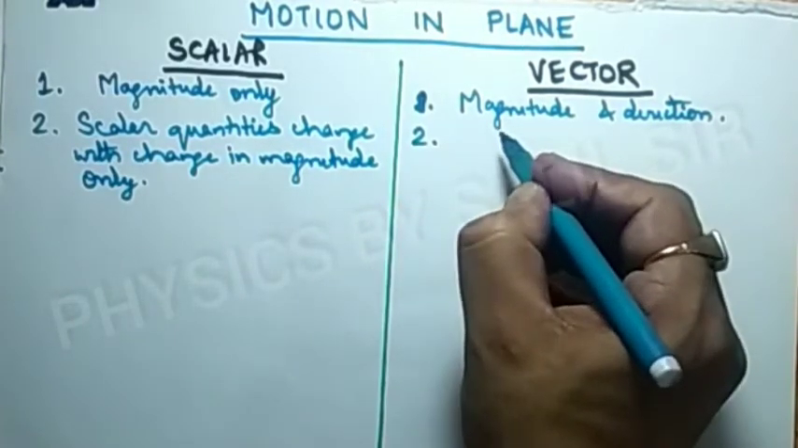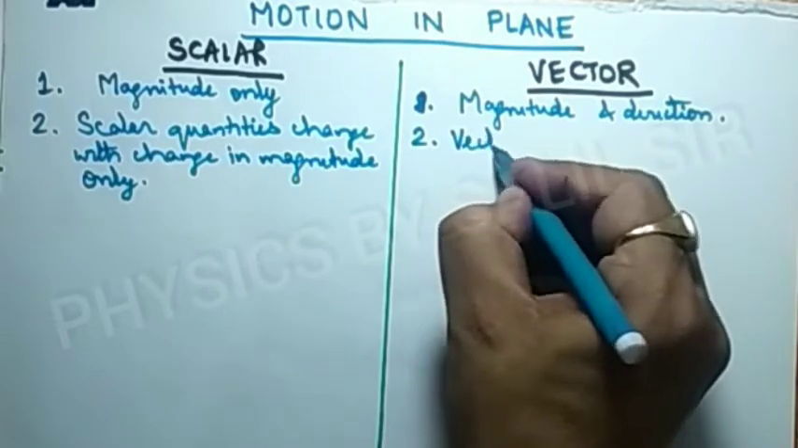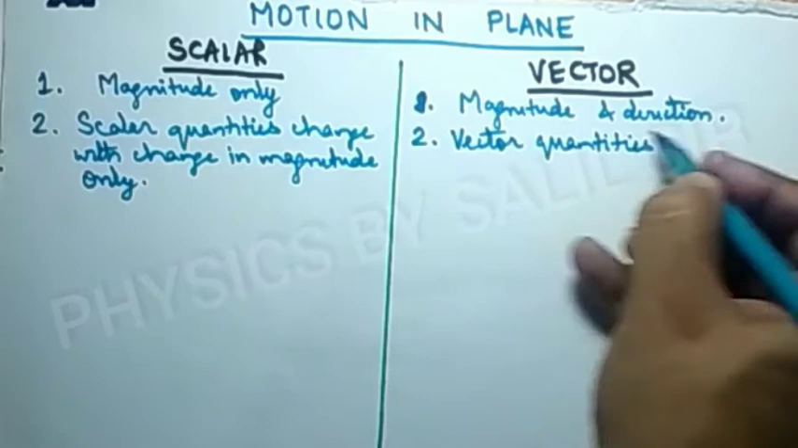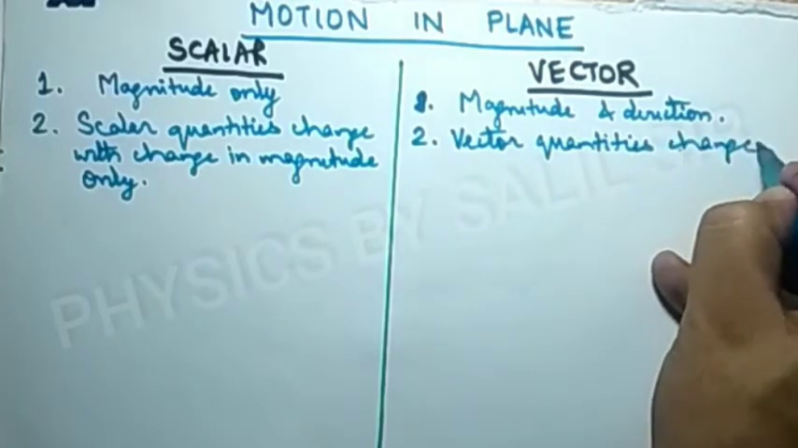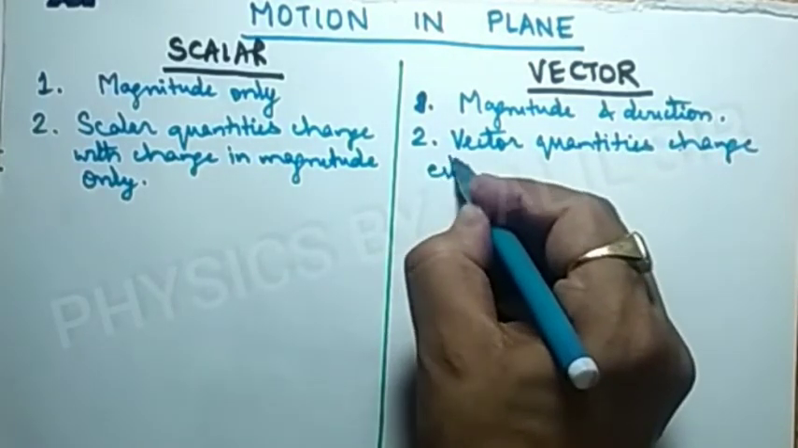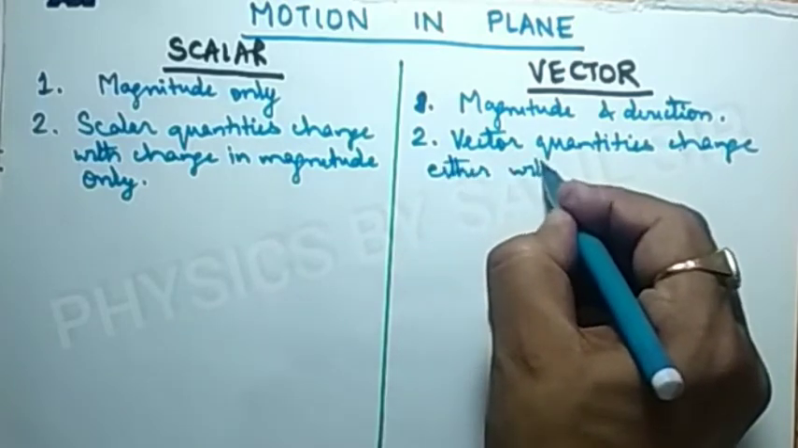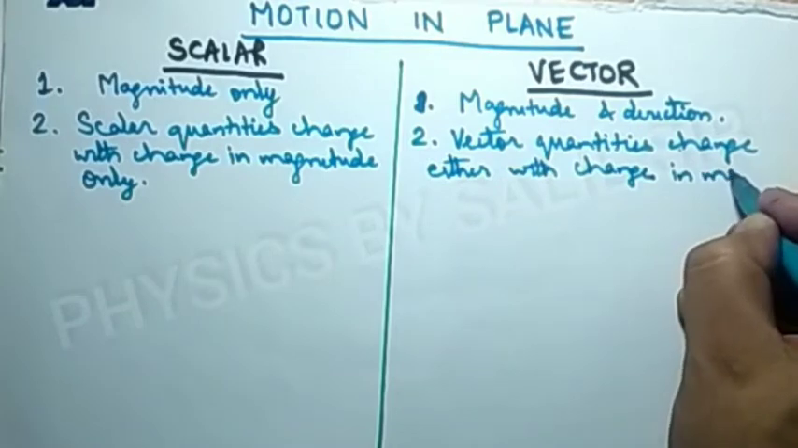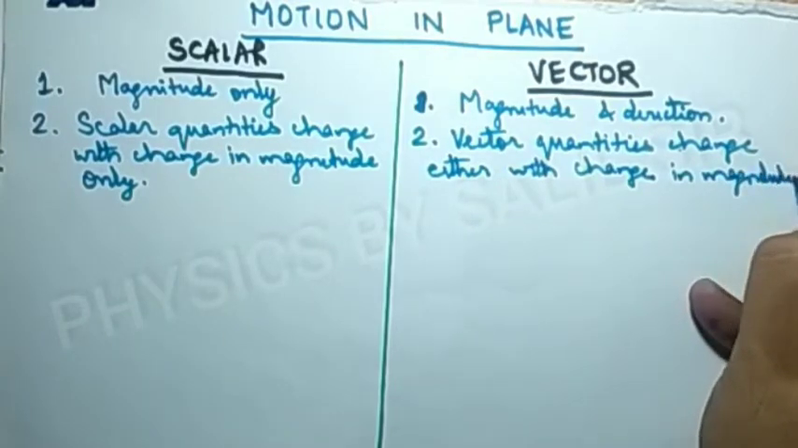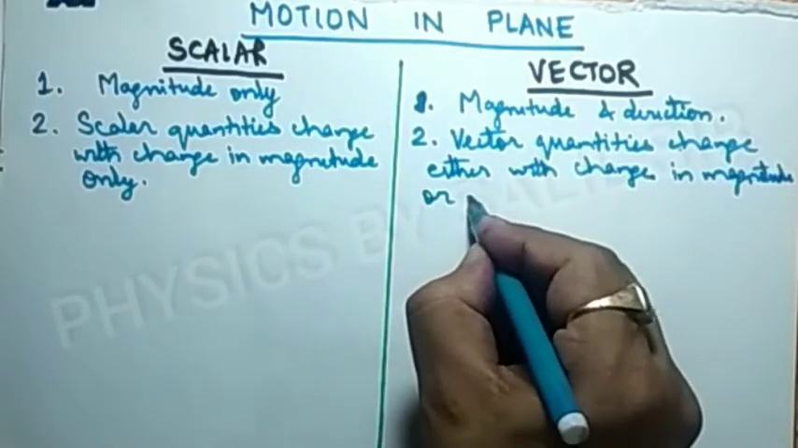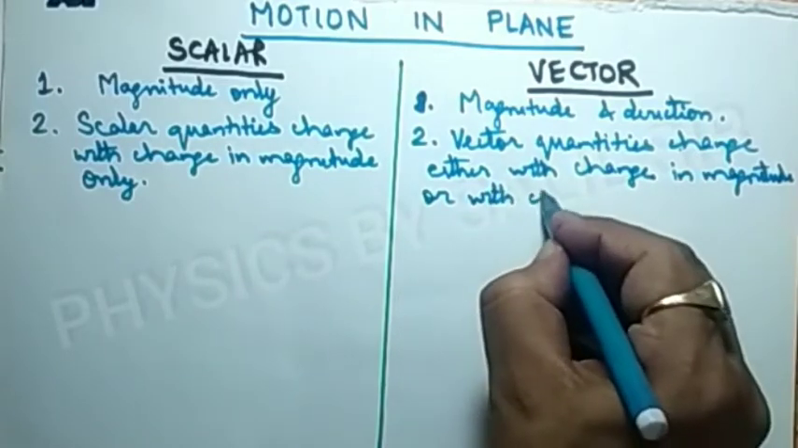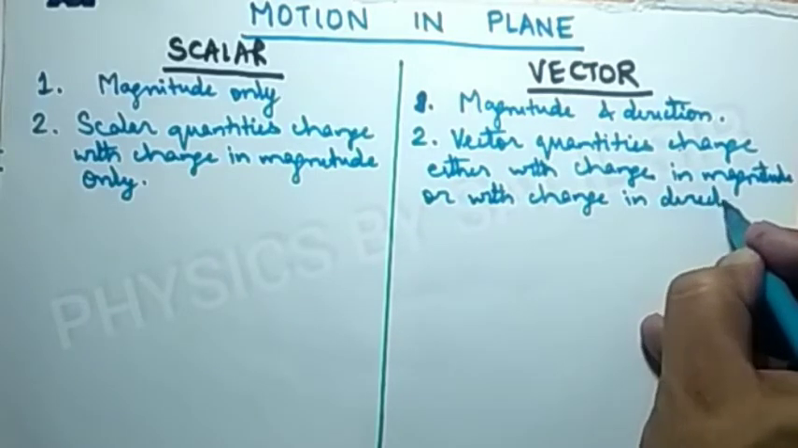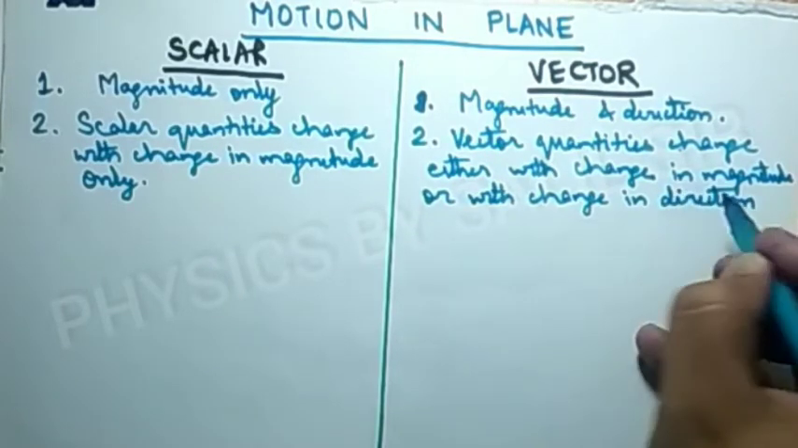Second, for vector quantity, vector quantities change either with the change in magnitude or with change in direction.